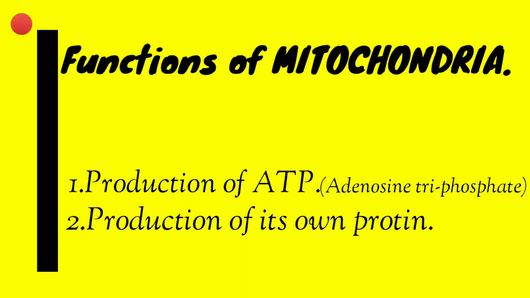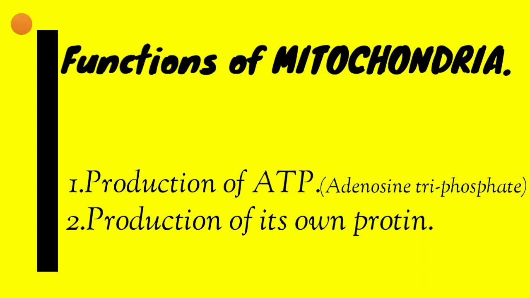Next function: production of its own protein. Remember, they have their own genetic material, so they are capable of producing their own protein even, right? They have their own ribosomes and DNA, right?